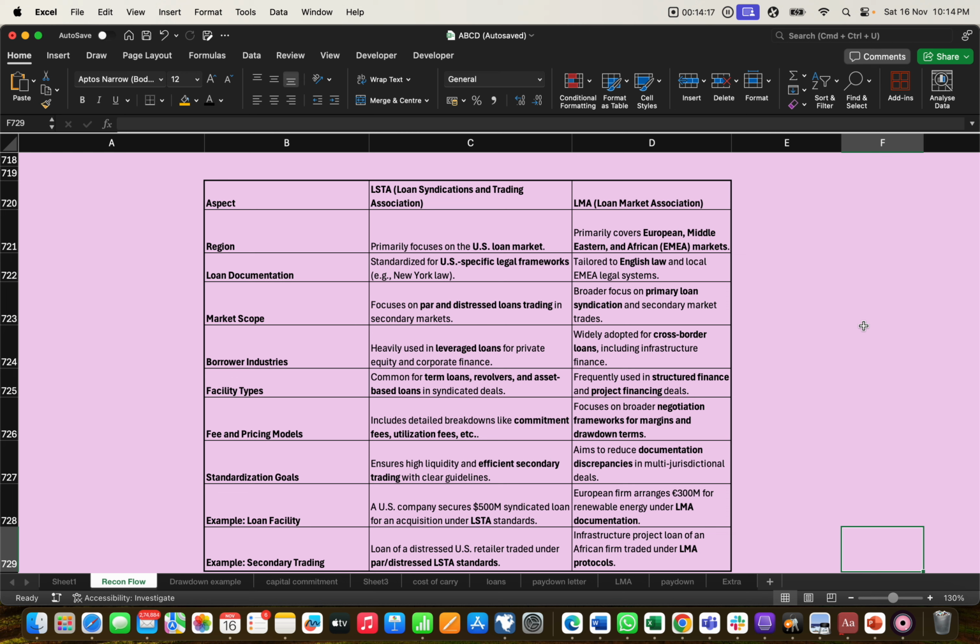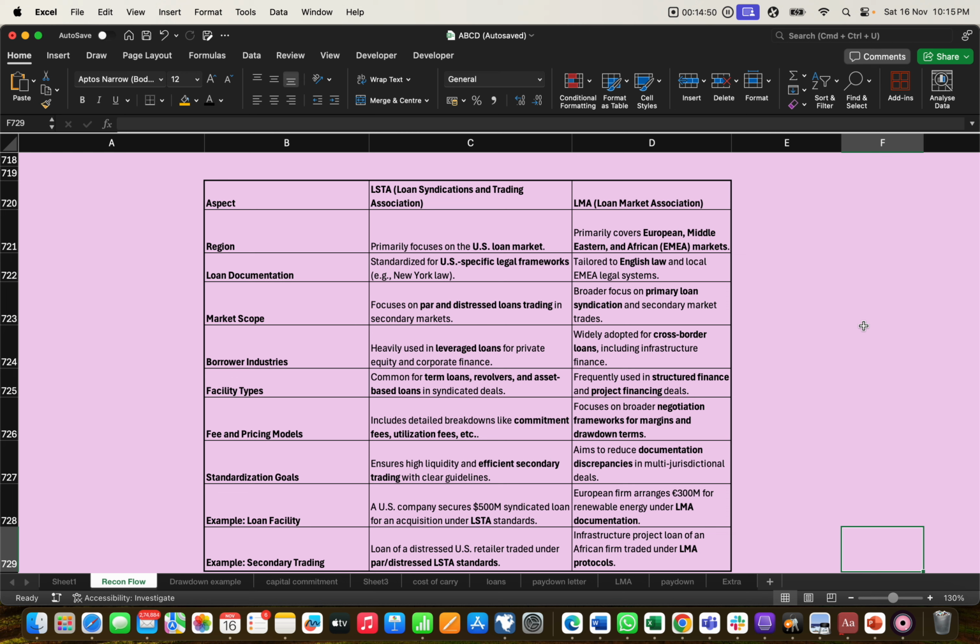The second point is loan documentation. Loan documentation for the US requires a standard, specific legal framework, as per New York law. So accordingly the drawdown should be registered. The LMA market is tailored by English law and the local EMEA legal system. Accordingly the loan agreement or document has been prepared.